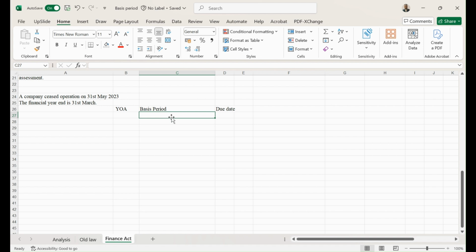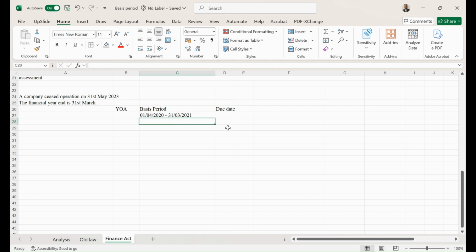For example, it would have 1st of April, because if your year end is March, it means you're starting in April. So 1st of April 2020 to 31st March 2021. In this case, you're fine, no issues.